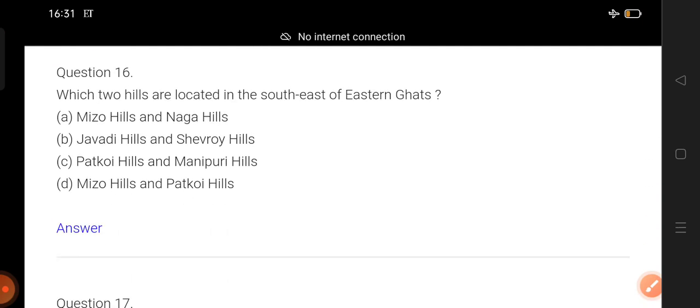Question number sixteen. Which two hills are located in the southeast of Eastern Ghats? Just remember the Eastern Ghat. Where is Eastern Ghat? Just remember it and don't be confused. So just go through the options. Mizoram Hill, Naga Hill. Where is it? Eastern Ghat or in the northern part of India? Similarly, Patkai, Manipur. Where is it? Mizo, Patkai. Where is it?